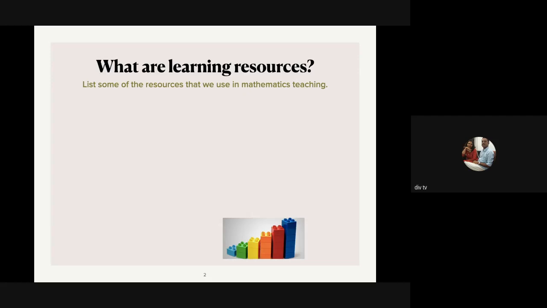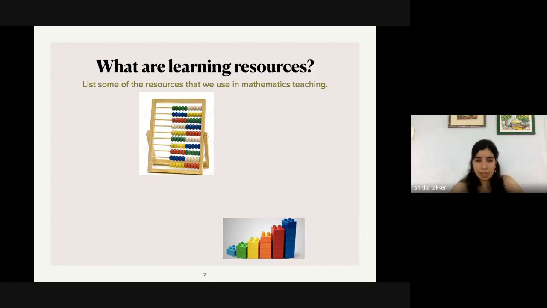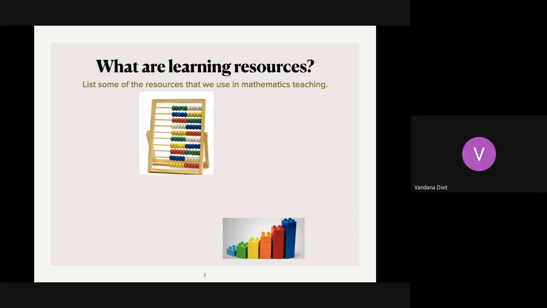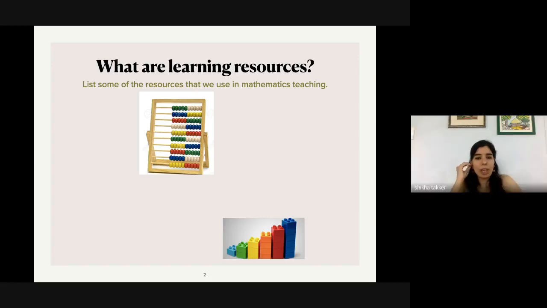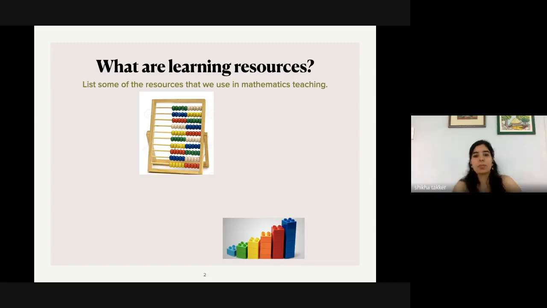Exactly. So you learn counting and base 10 basically. You can do place values with it. Okay, what about this? What is this? Abacus. Do we know how to use it? Yeah, ma'am. How is it used? Counting the numbers. What kind of color coding does it have?